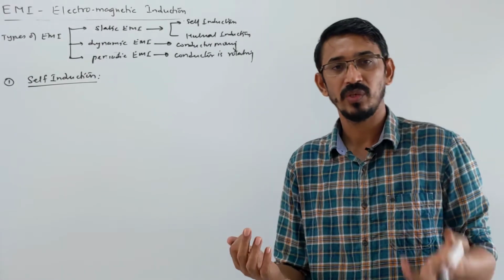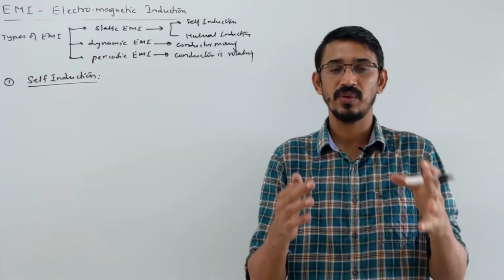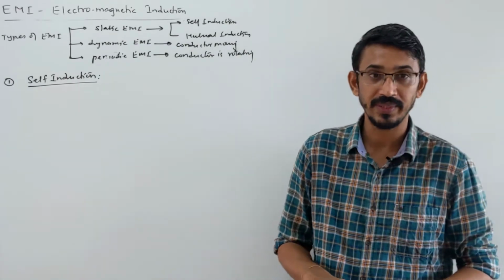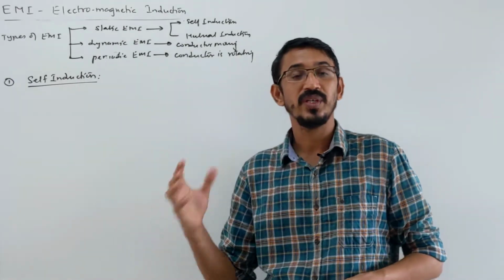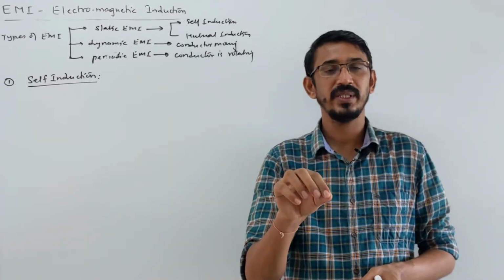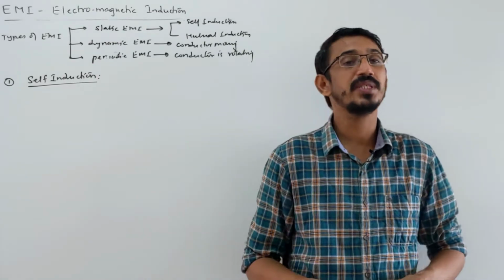So what is self? Self means same. You're talking about the same coil, and something is happening in the same coil. When flux is changing in one coil and EMF is induced in the same coil, then it's called self-induction. Let me repeat once more. You have a coil and the magnetic flux linked with that coil is changing, then EMF is induced in the same coil. This is called self-induction.